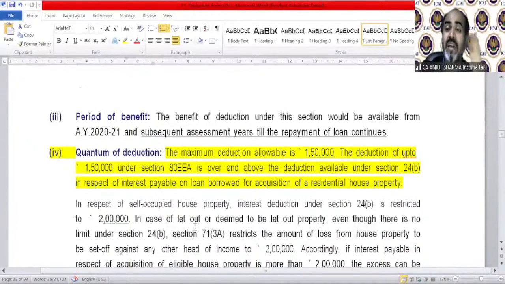The quantum of deduction is increased up to 1,50,000 rupees. 1,50,000 rupees you can claim as extra interest under this section till the repayment of the loan. In every year you can claim 1,50,000 rupees as a deduction.